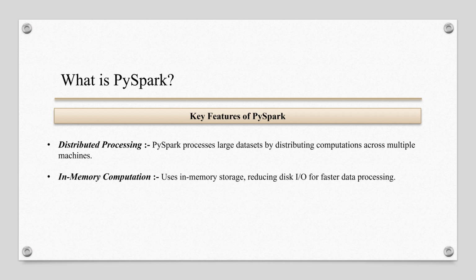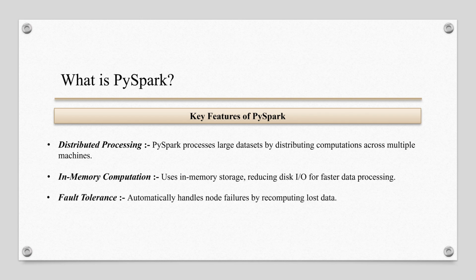In-memory computation uses in-memory storage, reducing disk input-output for faster data processing. Traditional big data frameworks write intermediate steps to disk, but PySpark performs most of its operations in memory. This reduces time-consuming disk input-output operations and makes it significantly faster.